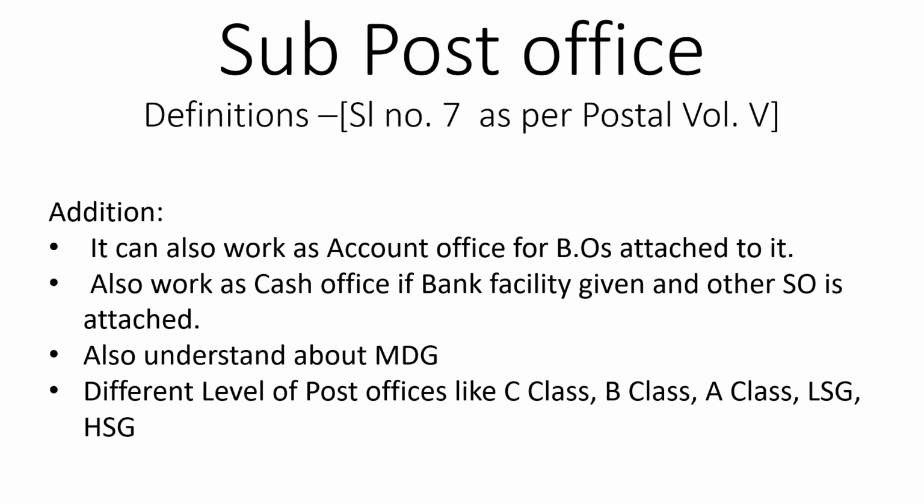That's all. Then, as we know, when we say sub post office, we have different levels of sub post offices, like C class, which we also call a single-handed post office. B class, where there may be two officials. Then A class, LSG, HSG, and in that also HSG1, HSG2, like this. So sub post office means we have different classes of sub post offices. That also we have to understand.